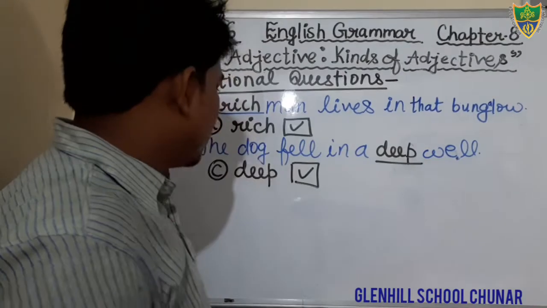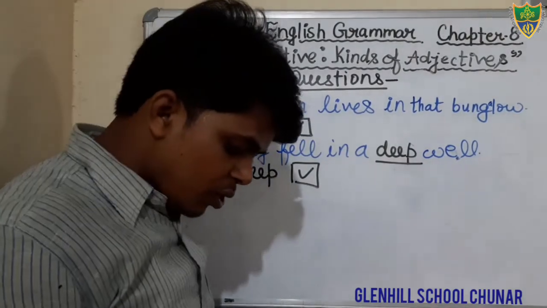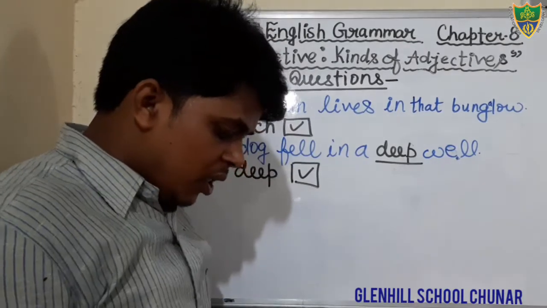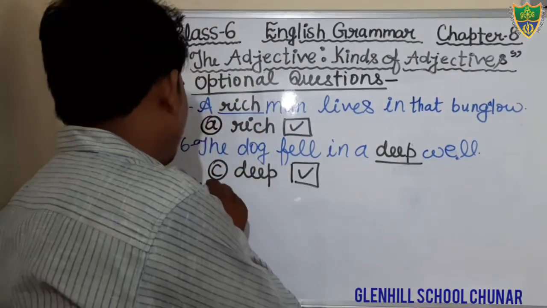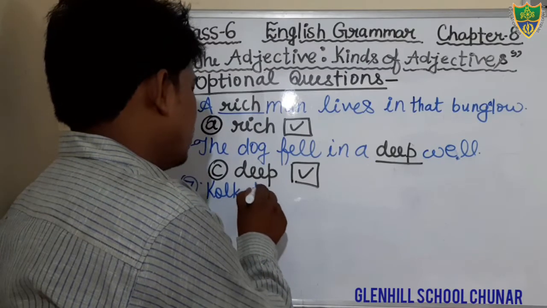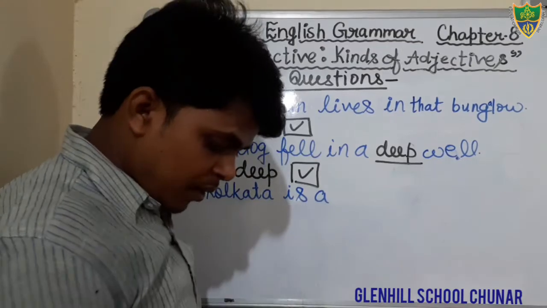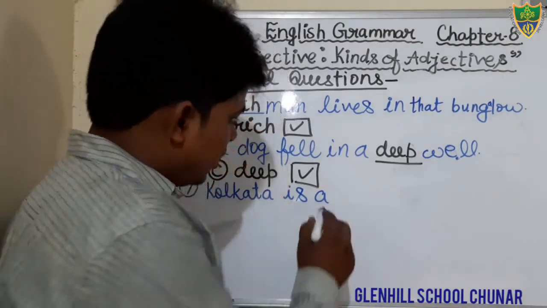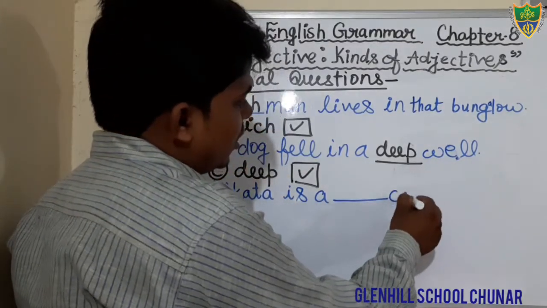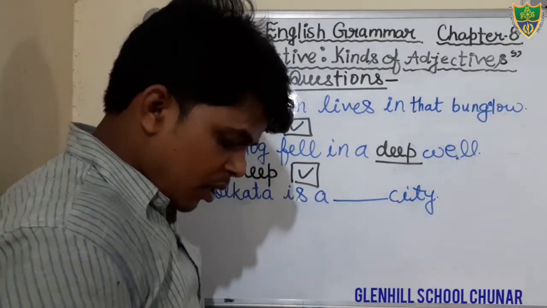Come to question number 7. Just see the question. Kolkata is a blank city.